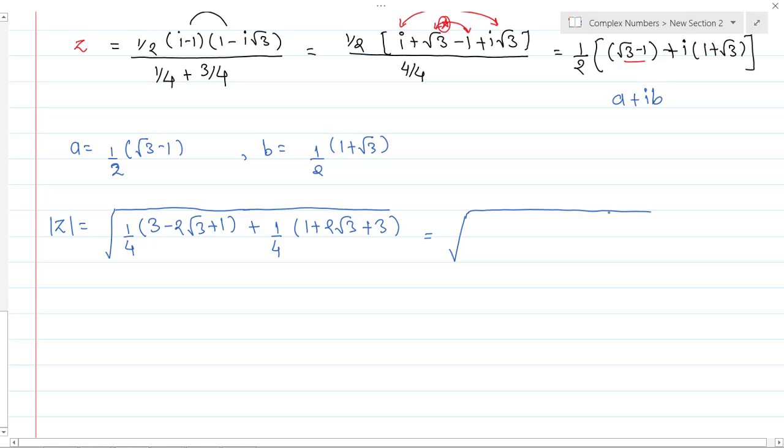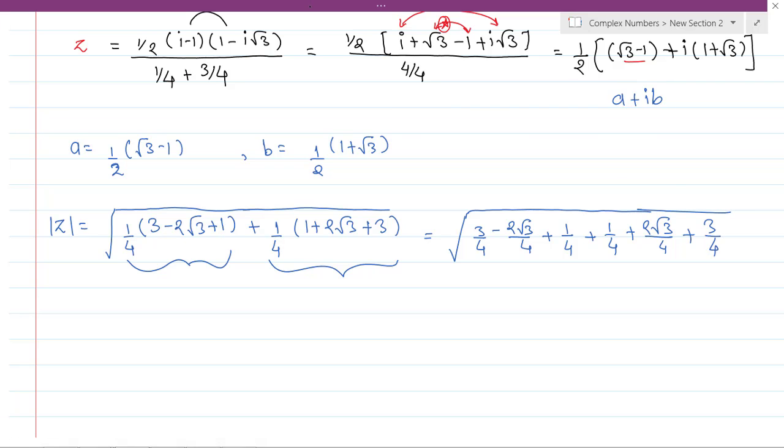So you will be having 3/4, first I am solving this bracket. So 3/4 minus 2 √3/4 and plus 1/4. Now this second bracket, plus 1/4 plus 2 √3/4 and plus 3/4.